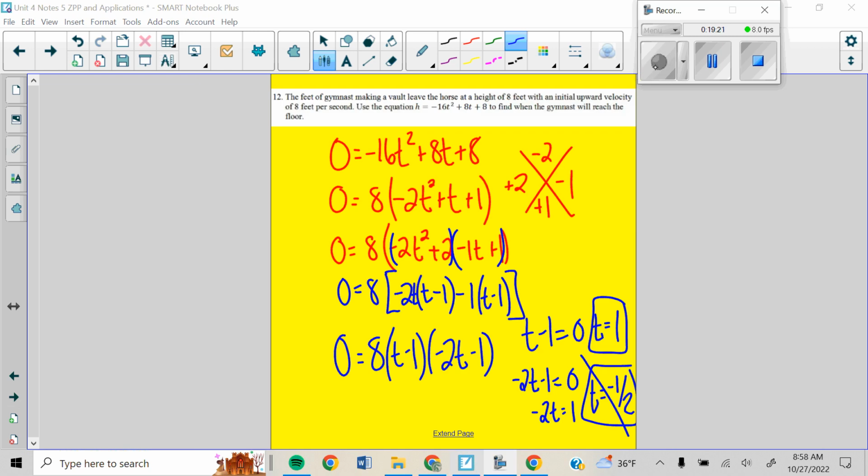All right, take a peek here. This one ended up a little bit trickier with the negatives in there. Notice I pulled out a negative 2t and a negative 1. And so then you end up with two solutions, 1 second and negative a half second. And remember, because we're talking about time, we can't have the negative 1/2.